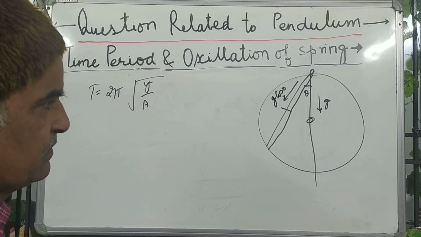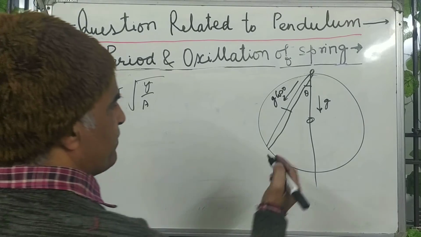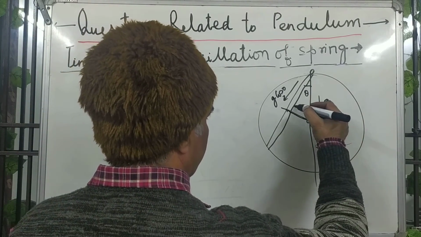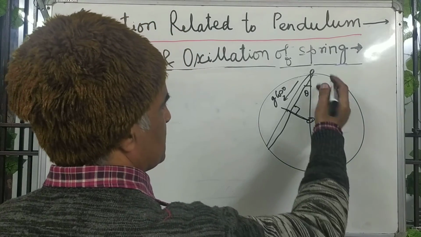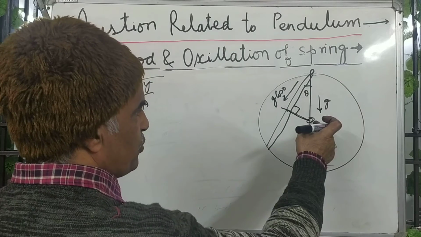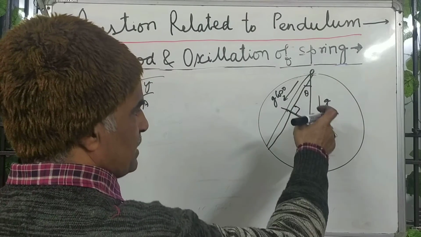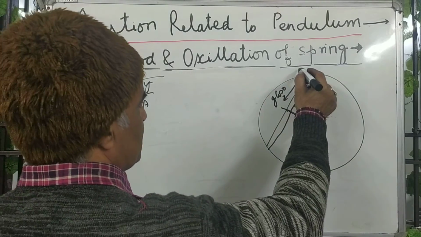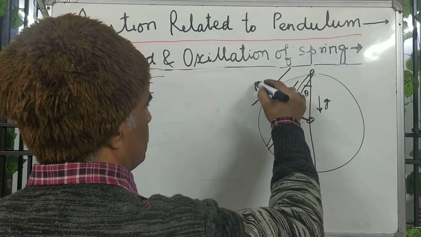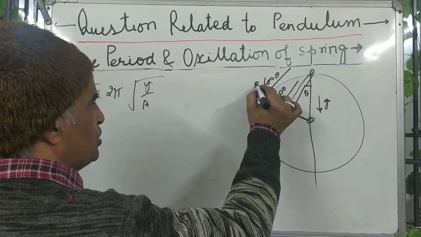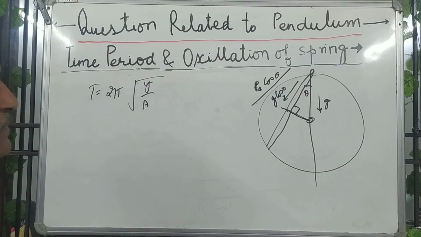And second, this is the center, draw a perpendicular. This is the hypotenuse, this is the radius Re, so this length is Re cos theta. Now substitute these values over here.